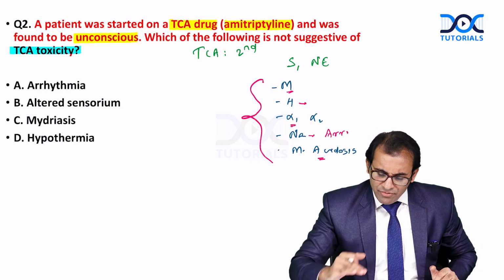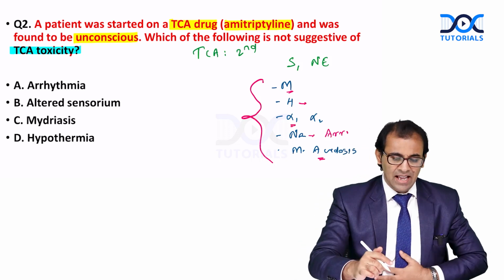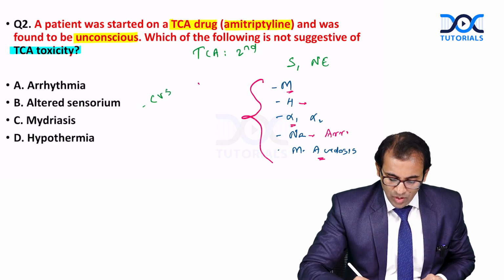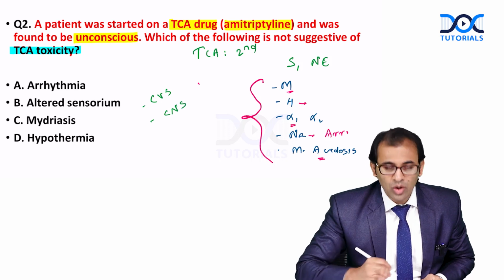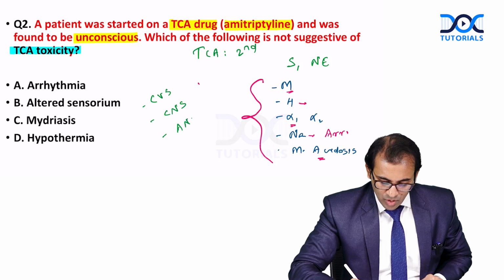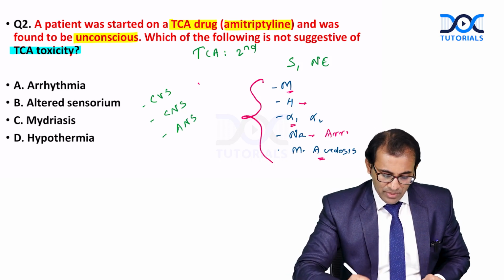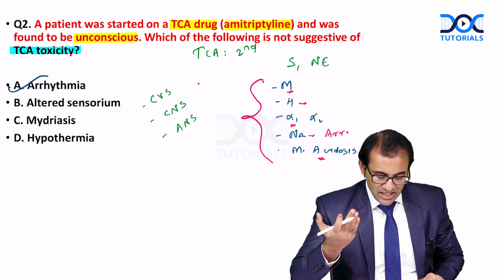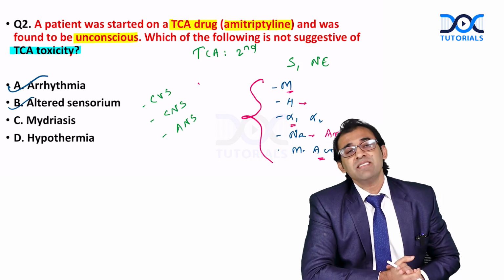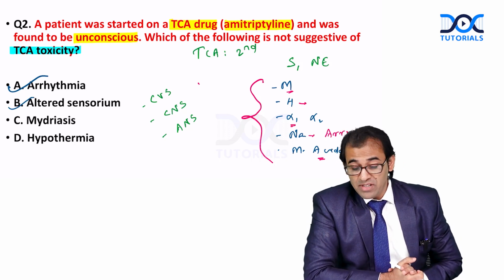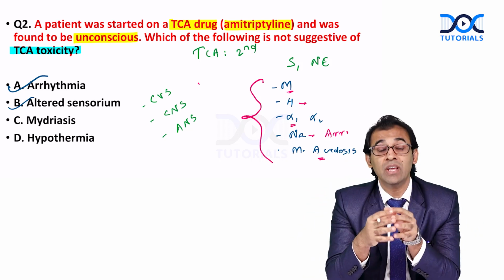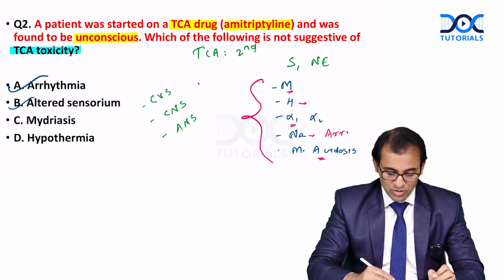So after seeing all these side effects, I can say that the patient is having CVS side effects also, CNS also. CNS because of the increased level of serotonin. Yes, ANS symptoms also. CVS, yes, there will be arrhythmia. CNS, yes, there can be seizure also, mental confusion also. Now, ANS symptoms. Remember here, because of the muscarinic receptor, the patient is complaining of blurred vision, urinary retention, constipation, dry mouth, and the patient will be having mydriasis also.